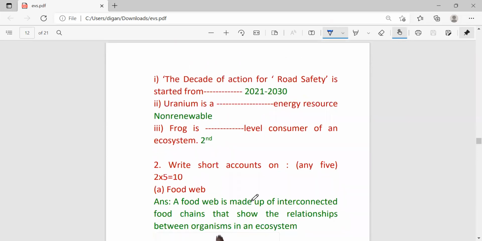Next, write short accounts on any 5. It is carrying 2 marks. First one is food web. What is food web? A food web is made up of interconnected food chains that show the relationships between organisms in an ecosystem. It means in an ecosystem there are lots of food chains, and when all the food chains combine or join with one another, then it forms a network-like structure which is known as food web.